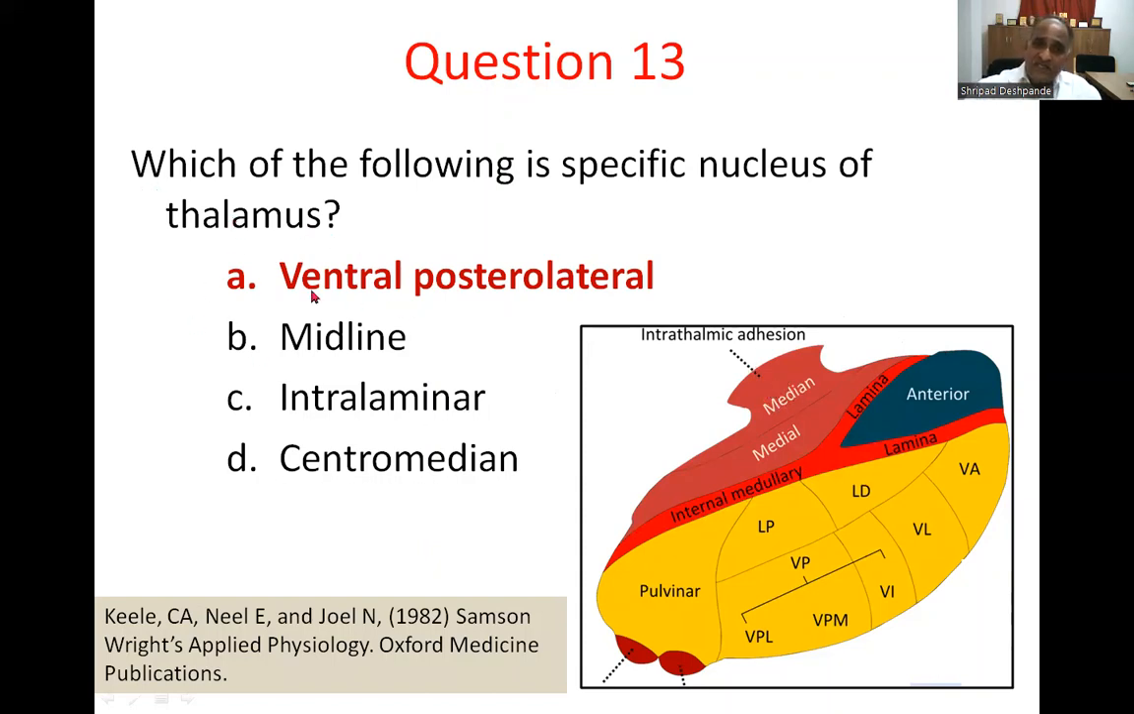So the correct response is option A, the ventral posterolateral nucleus. All the somatosensory information from the body arrives here or is relayed here in the VPL.